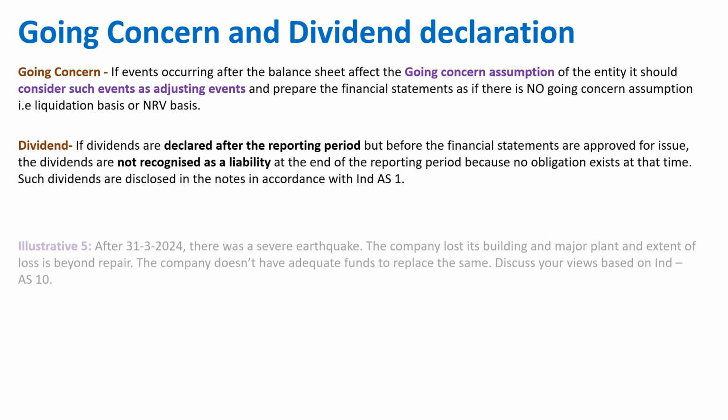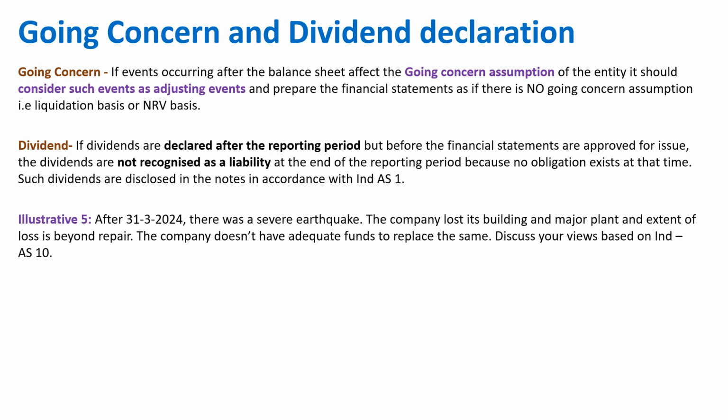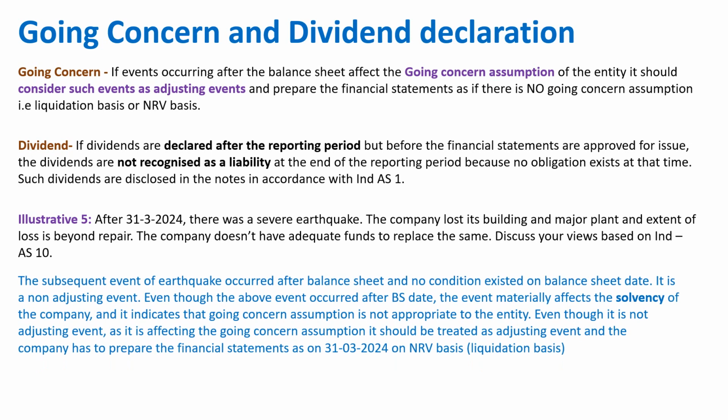So let's quickly take one example. After 31st March 2024, there was a severe earthquake. The company lost its building and major plant, and the extent of loss is beyond repair. The company doesn't have adequate funds to repair or replace the same. Discuss your views based on Ind AS 10. Okay, so it is very clear. The subsequent event of earthquake occurred after balance sheet and no condition existed on balance sheet date.